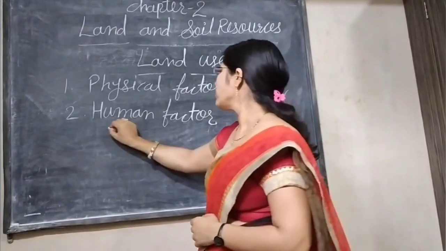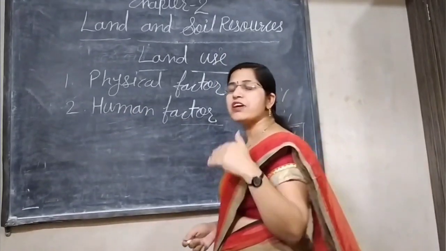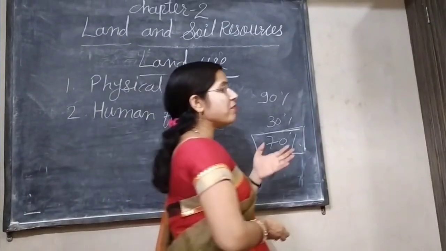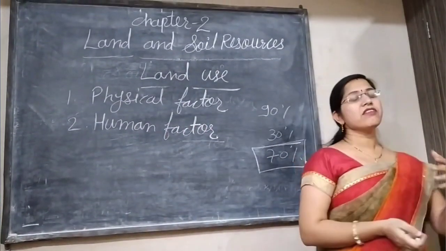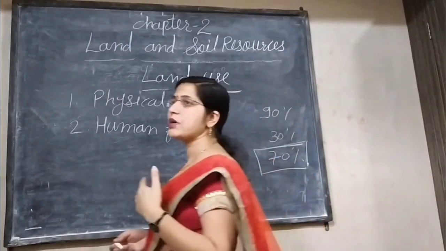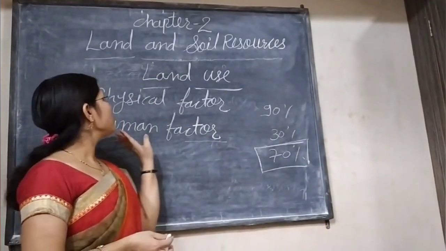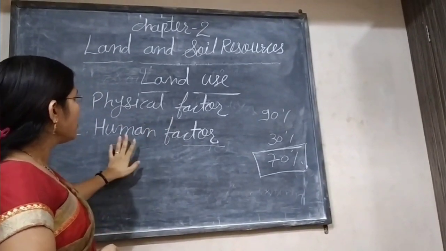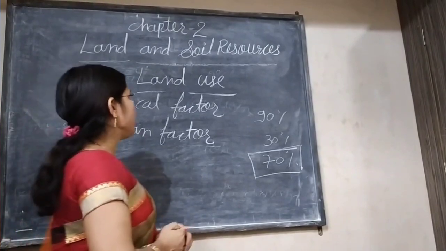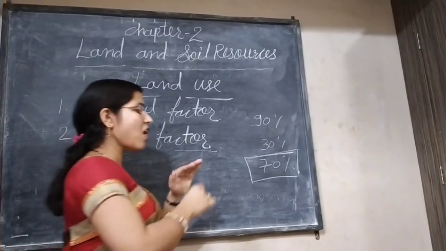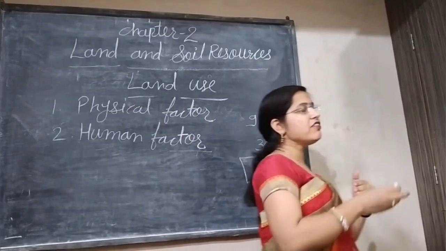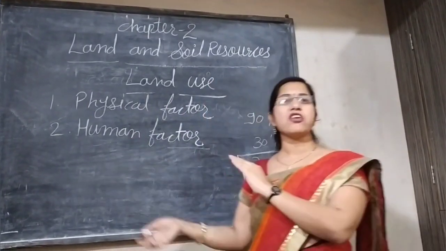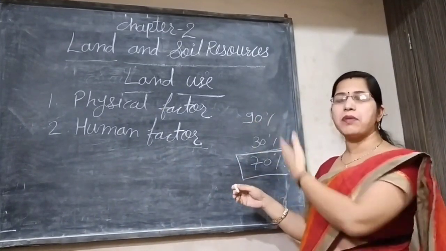And if we talk about the human factor, it also affects the land use pattern. Somewhere humans have built high buildings, they are building factories, and somewhere they are doing mining. So land use is affected by the physical factor and the human factor. This is how we are using the land and in which way, that is the land use pattern. And there are two types of land, public land and private land.